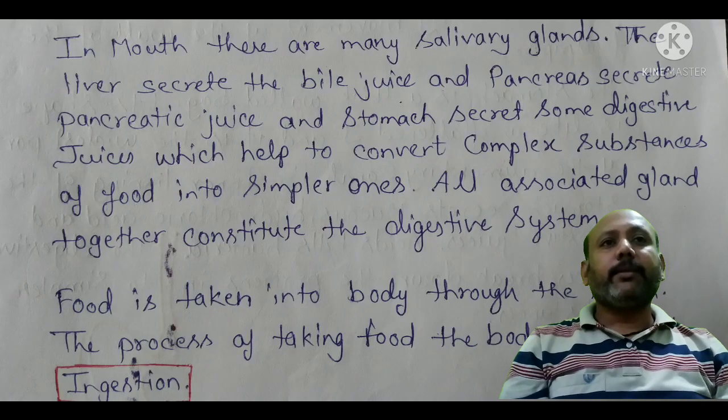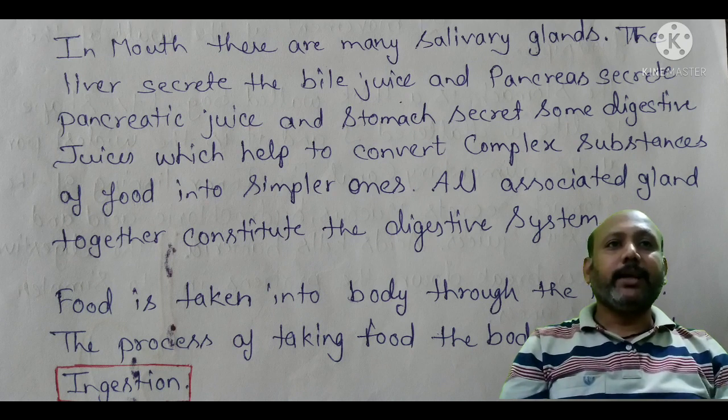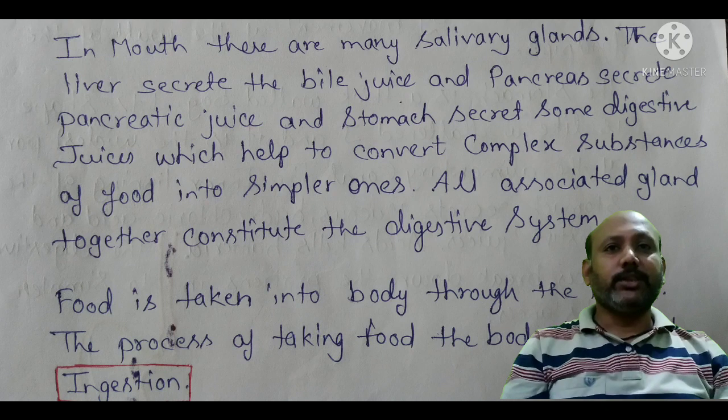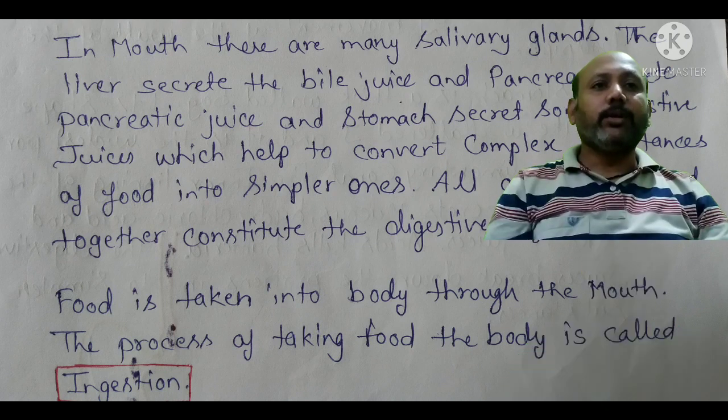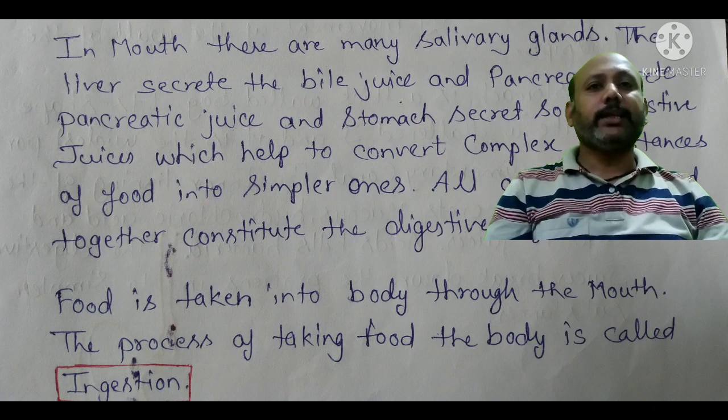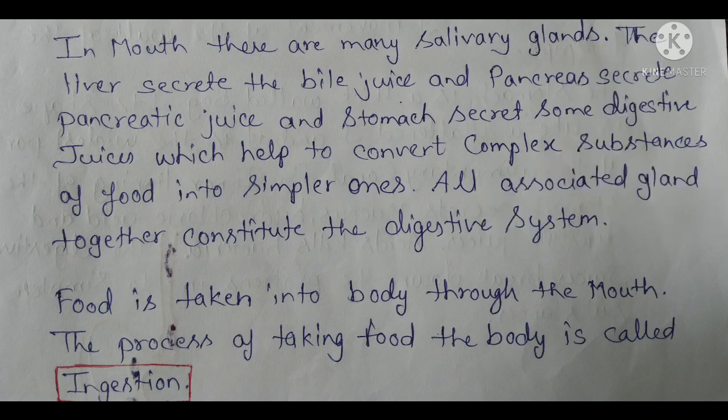In the mouth, there are many salivary glands. The liver secretes bile juice, the pancreas secretes pancreatic juice and the stomach secretes digestive juices. These help to convert the complex substances in the food into the simplest ones. All associated glands together constitute the digestive system. Food is taken into the body through the mouth. The process of taking food into the body is called ingestion.